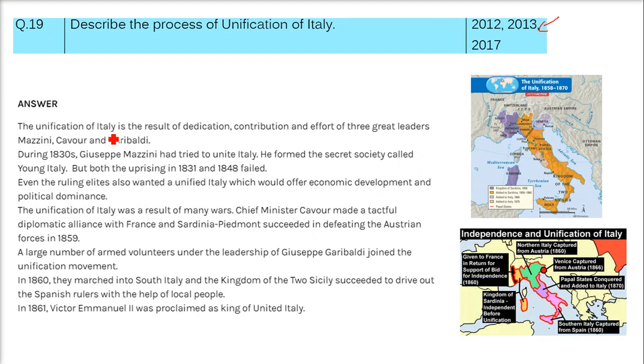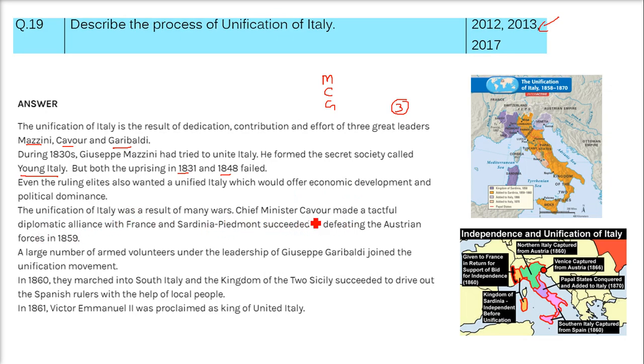The unification of Italy is the result of dedication, contribution and effort of three great leaders. First was Mazzini, then Cavour, then Garibaldi. During the 1830s, Giuseppe Mazzini had tried to unite Italy. He formed a secret society called Young Italy. But both the uprisings in 1831 and 1848 actually failed miserably. Even the ruling elites also wanted a unified Italy, which would offer economic advantages and also political dominance. So the unification of Italy was a result of many wars.